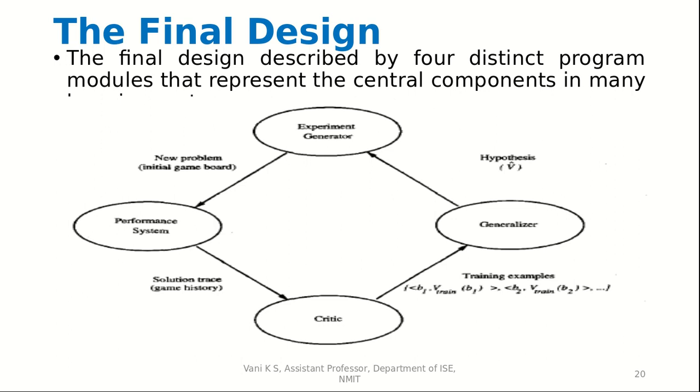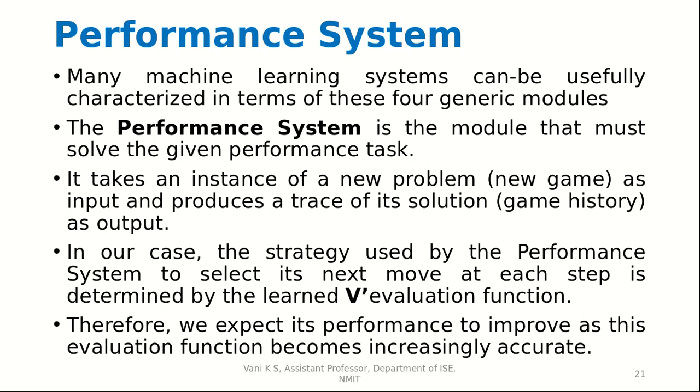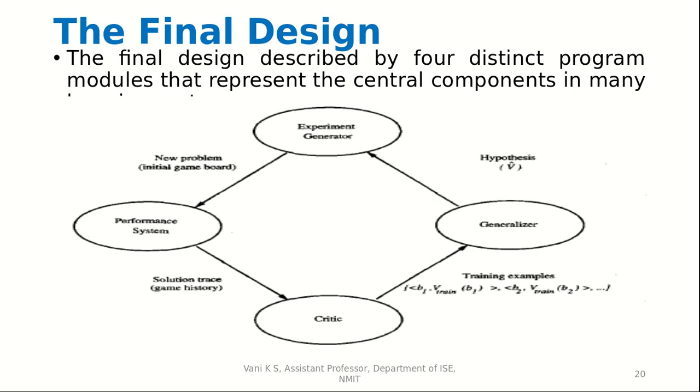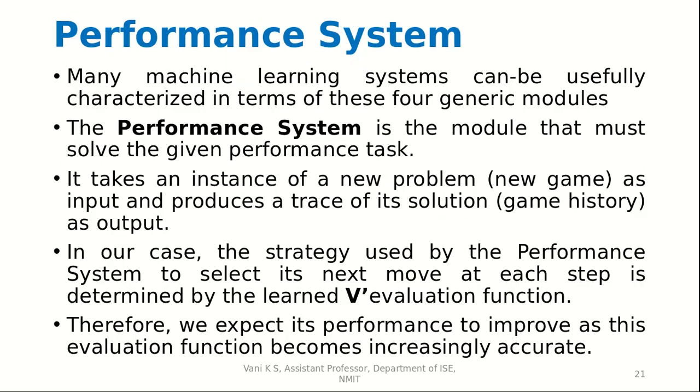Now we come to the performance system. Many machine learning systems can be usefully characterized in terms of these 4 generic modules: the performance system, critic, generalizer, and experiment generator. The performance system is the module that must solve the given performance task.